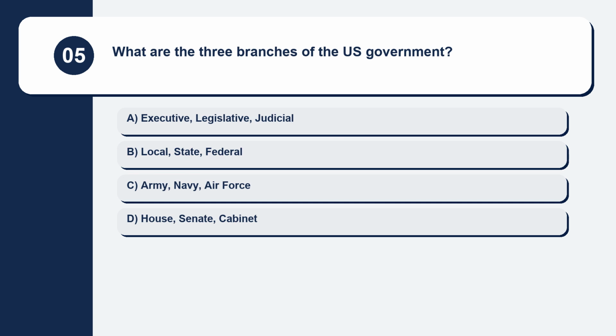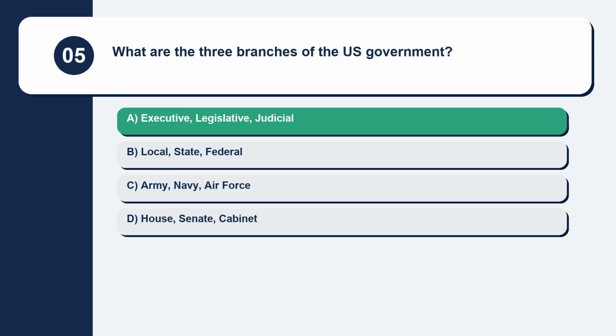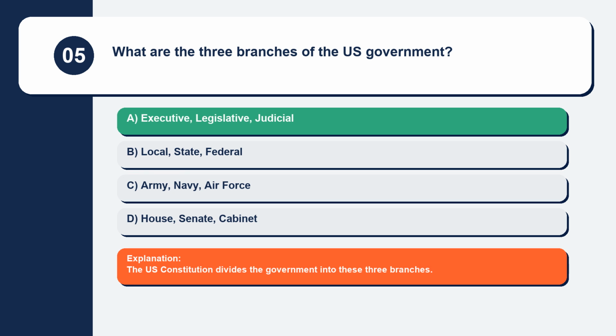Question 5. What are the three branches of the U.S. government? Executive, legislative, judicial. Local, state, federal. Army, Navy, Air Force. House, Senate, Cabinet. The U.S. Constitution divides the government into these three branches.